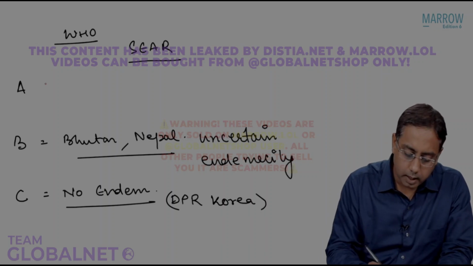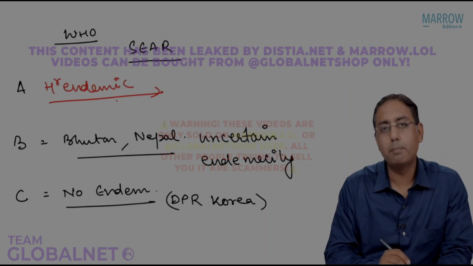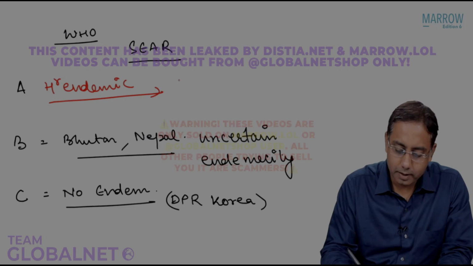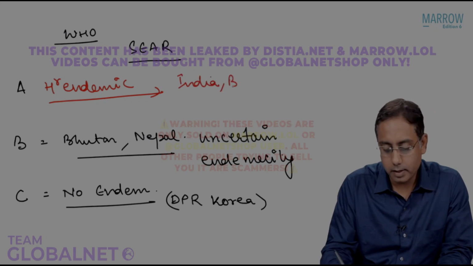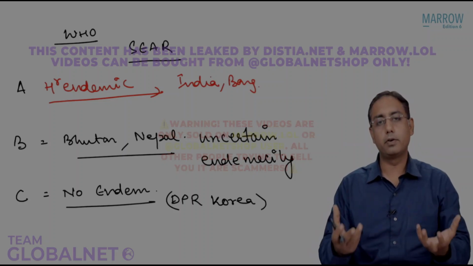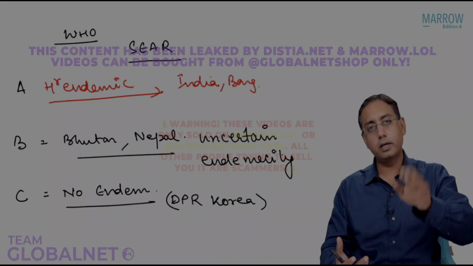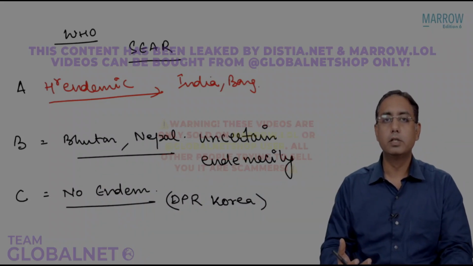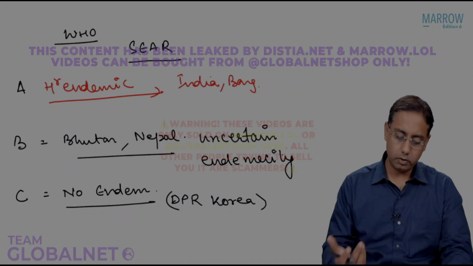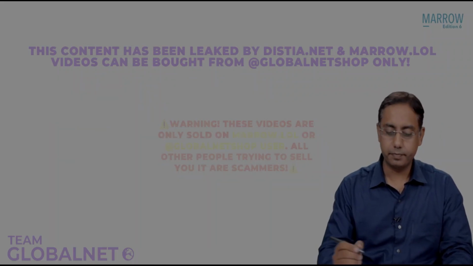A group is hyperendemic, and we are part of the A group category. India, Bangladesh, most of the countries are in A group. We are hyperendemic for dengue. What do you mean by hyperendemic? Dengue will occur all through the year in all age groups. That is known as WHO SEAR region category A.